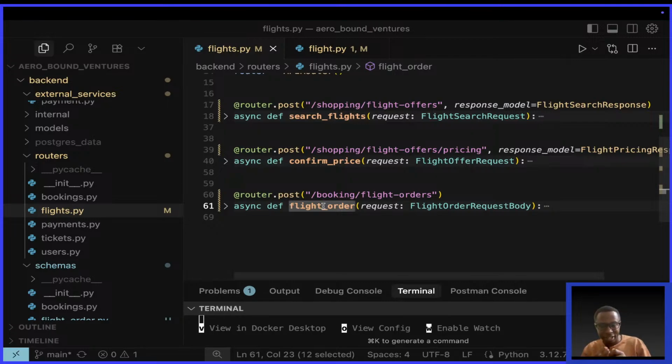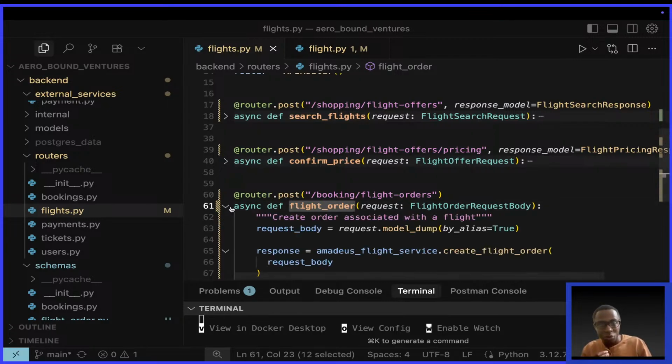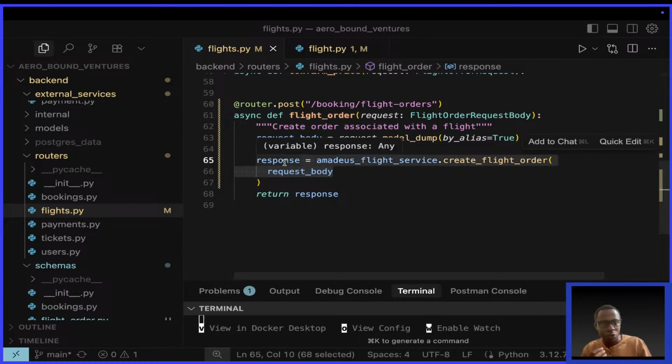Next stream, we get the current user, and then after that, when we create a flight order like this and it's successful, we need to create a copy of our own in the database, having the order ID and the user ID. Using the user ID and the order ID, we shall be able to identify which user has booked and which booking. We can make a request to Amadeus later using the booking ID to filter and look at the booking status and things like that.